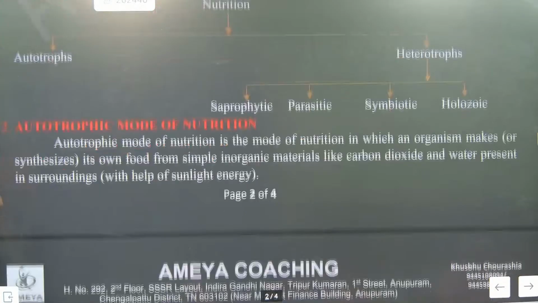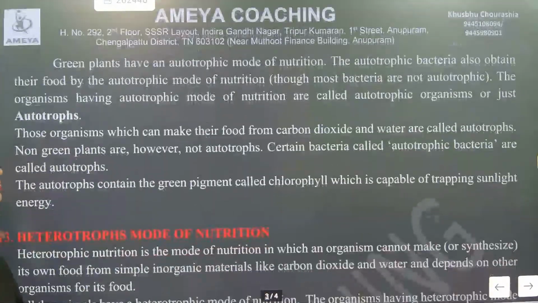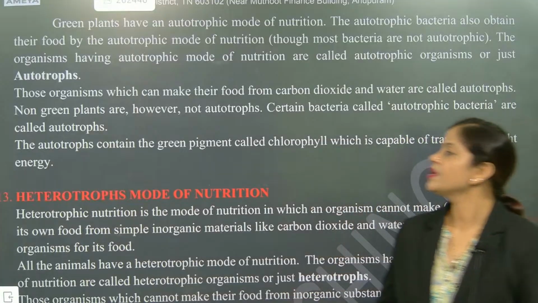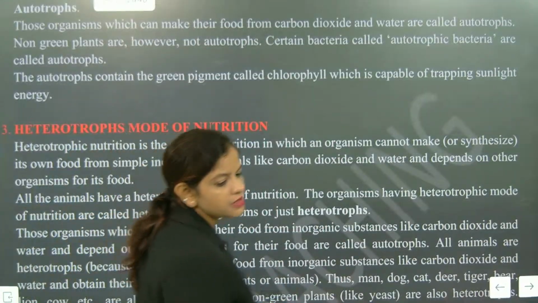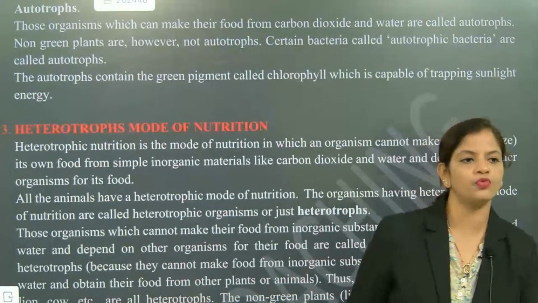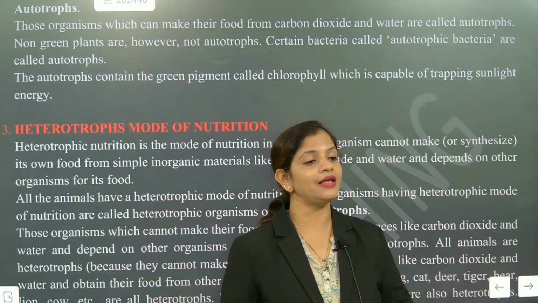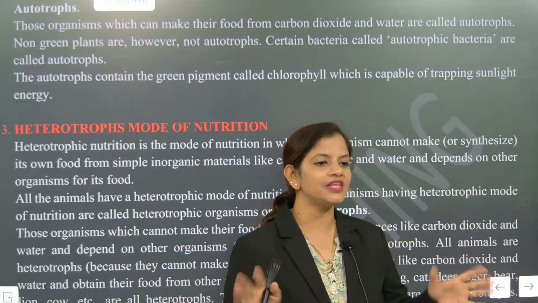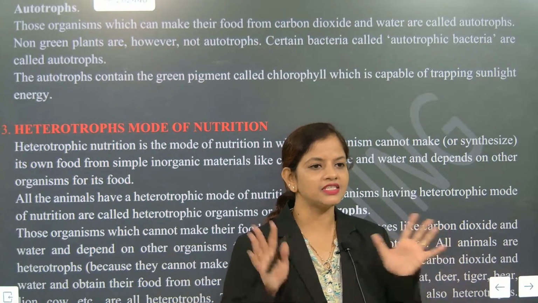So the autotrophic mode of nutrition, if somebody asks you this, the answer is plants. Plants are the major ones doing the autotrophic mode of nutrition. Now we are going to talk about the heterotrophic mode of nutrition. See, what is the major source of autotrophic nutrition? Your answer should be plants. They are non-motile, which means they do not move from one place to another place. They stay in one place.